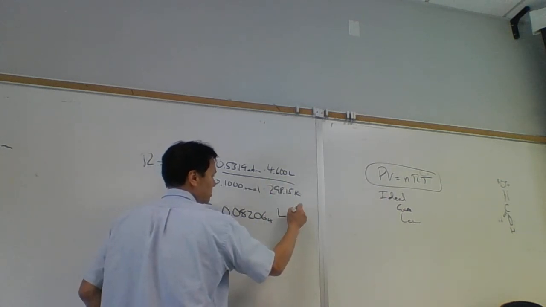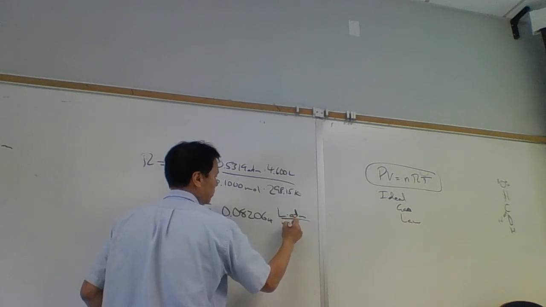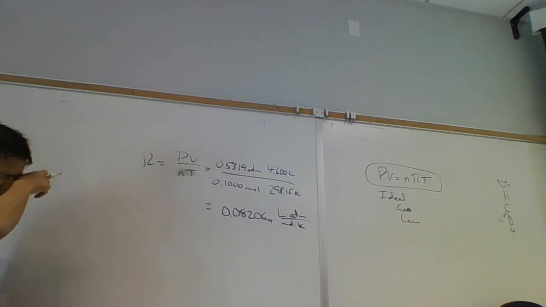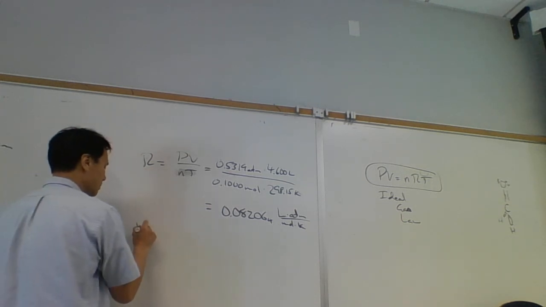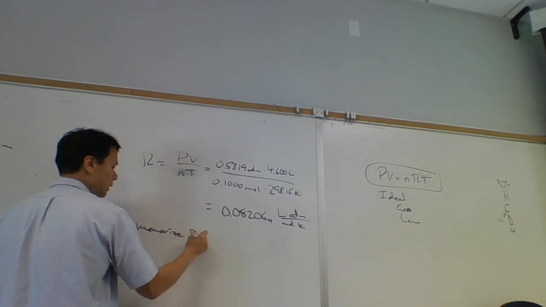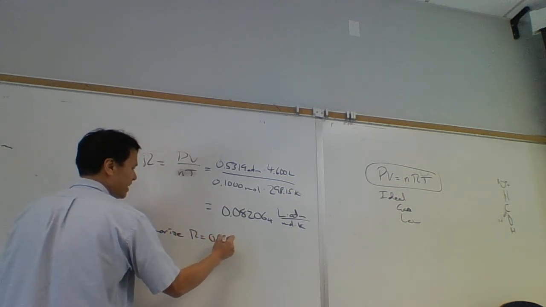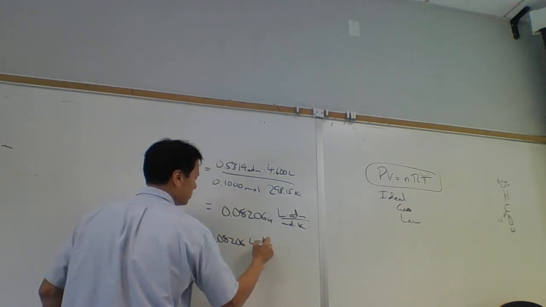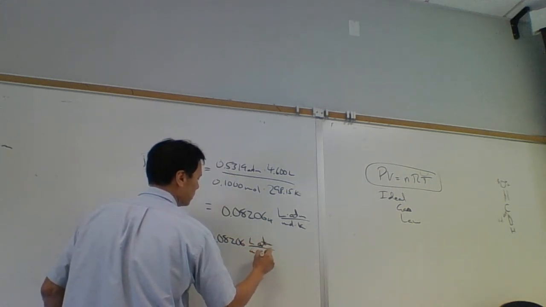I'm going to rearrange the units. I'm going to call it liters times atmosphere over mole Kelvin. So what people do is they memorize this. You should too. You memorize R equals 0.08206 liters atmosphere per mole Kelvin.